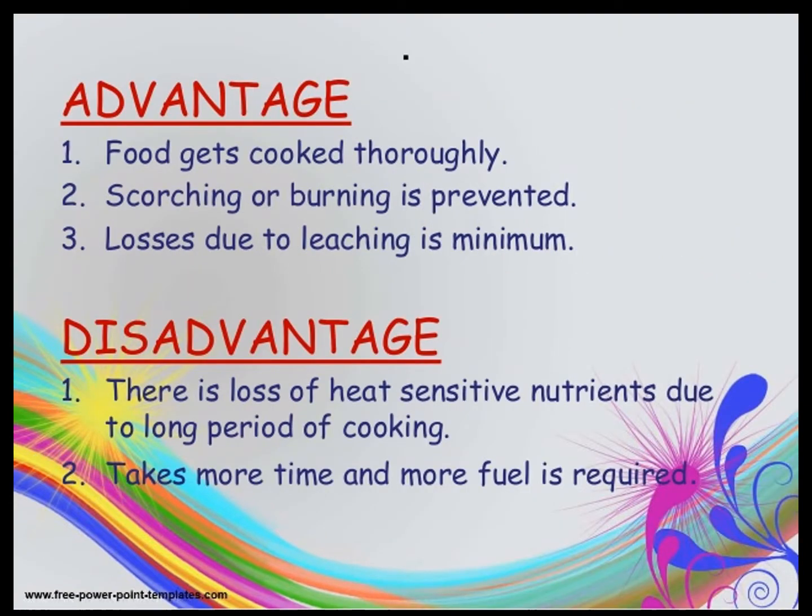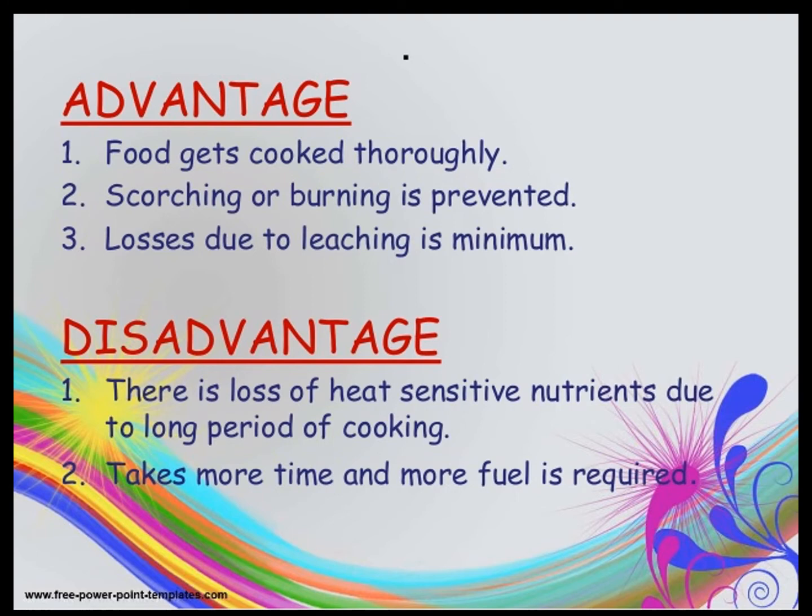This method has advantages: food gets cooked thoroughly, scorching or burning is prevented, and losses due to leaching are minimum because we are using a very small or sufficient amount of water for cooking.